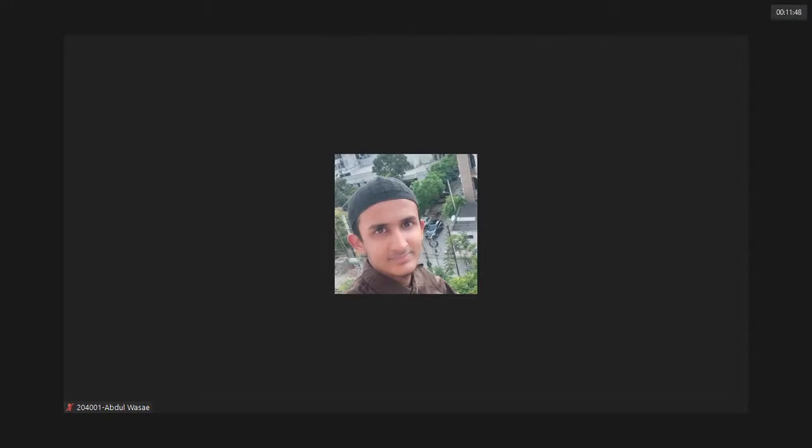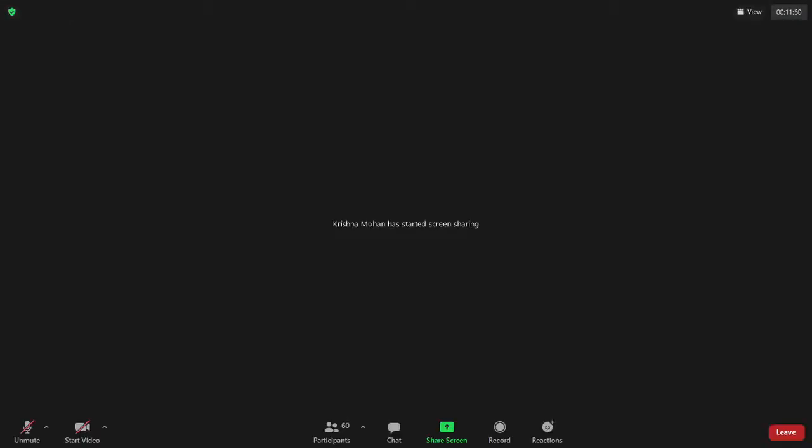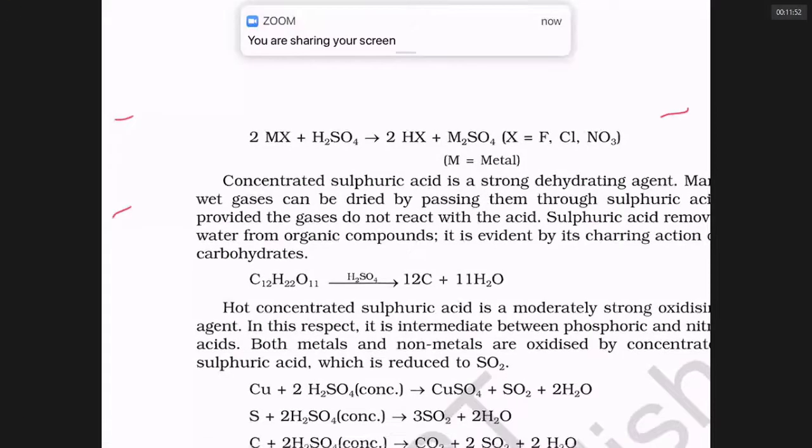Sir, sulfuric acid is an oxidizing agent. Therefore, it will oxidize HBr and HI. It can't oxidize HF and HCl, because the HF and HCl bonds are strong. Sulfuric acid is an oxidizing agent; it can take away electrons from others. But notice, nitric acid, HNO3, is a more powerful oxidizing agent than sulfuric acid. Sulfuric acid is a better oxidizing agent than phosphoric acid. That is the order. What other property does sulfuric acid have?